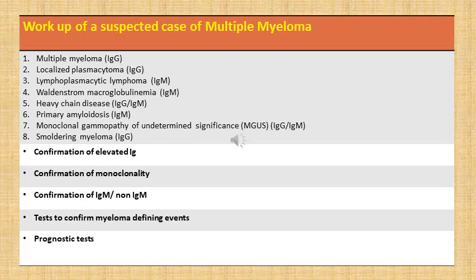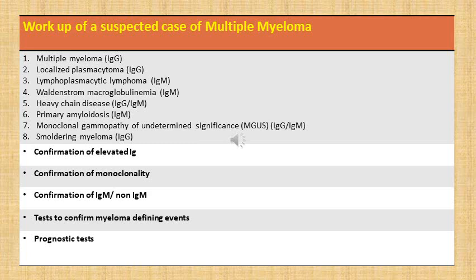Why we want to confirm whether it is IgM or non-IgM is, as we can see in the second row, some of the conditions like multiple myeloma, localized plasmacytoma, smoldering myeloma, then MGUS, have IgG elevation, whereas some conditions like lymphoplasmacytic lymphoma and Waldenstrom macroglobulinemia, primary amyloidosis, have IgM elevation, and some of the conditions can have either IgG elevation or IgM elevation. So we will try to rule out which condition can be present and which is unlikely to be a diagnosis.